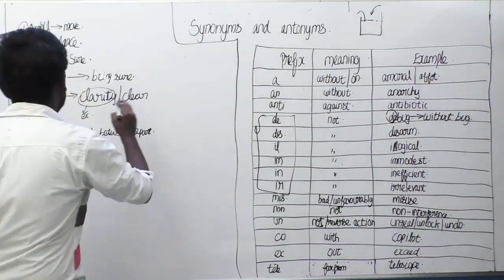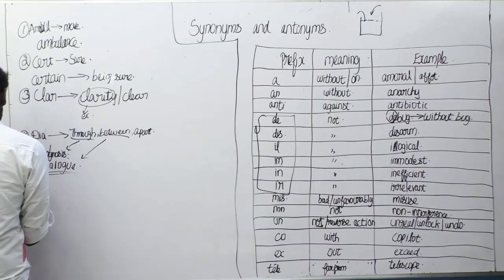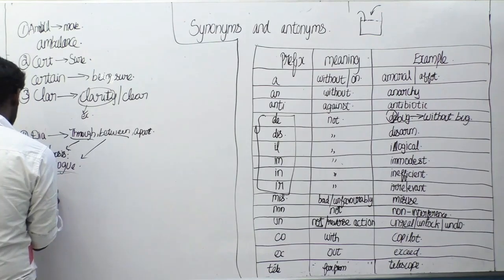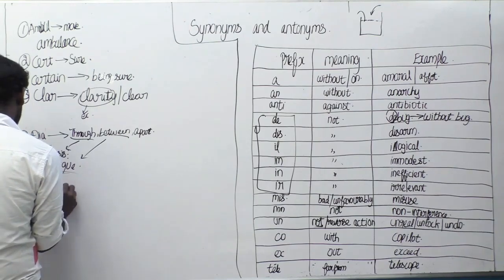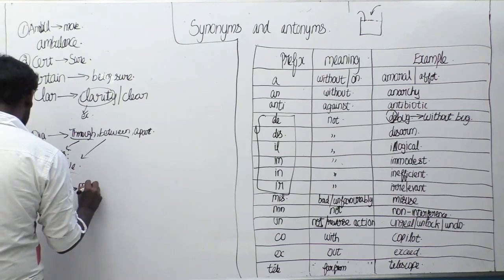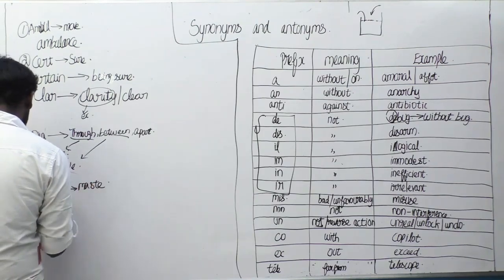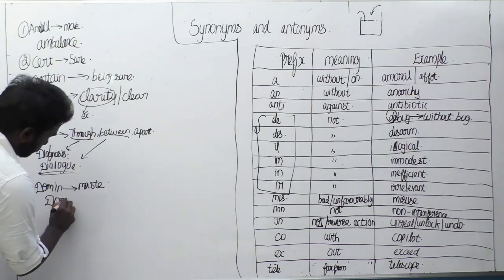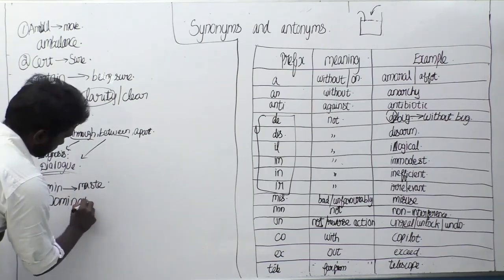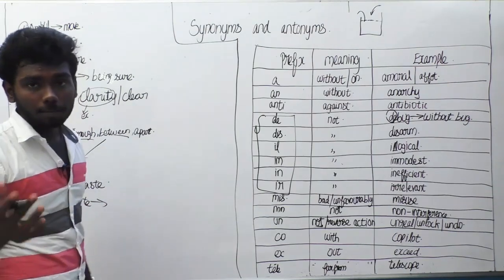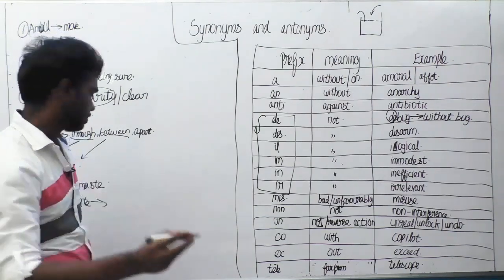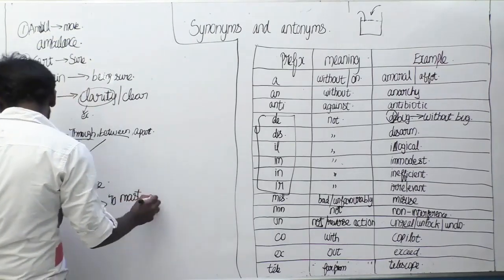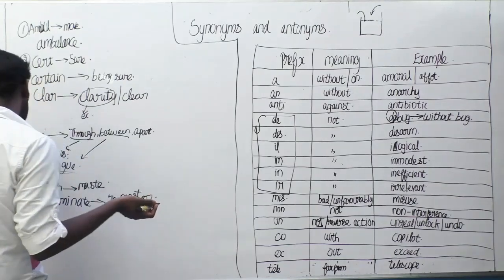The next root word we can say is domin. Domin means master. The example is dominate, and these two words are very similar to each other. Domin means master, dominate means to master something. So master. We can say another word here.